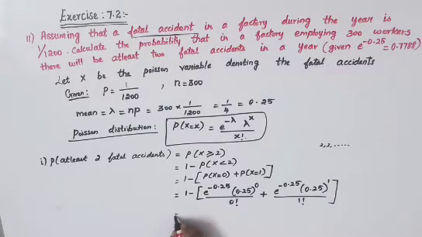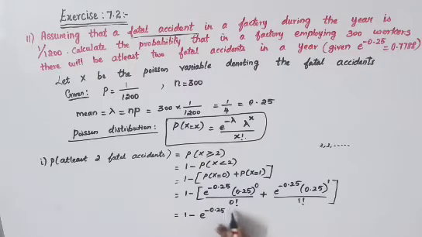So which is equal to 1 minus e power minus 0.25. Both the places it is common, so I'll just take it outside. E power minus 0.25, now open your bracket: 0.25 the whole power 0, anything to the power 0 will be 1, divided by 0 factorial, again that will be 1.